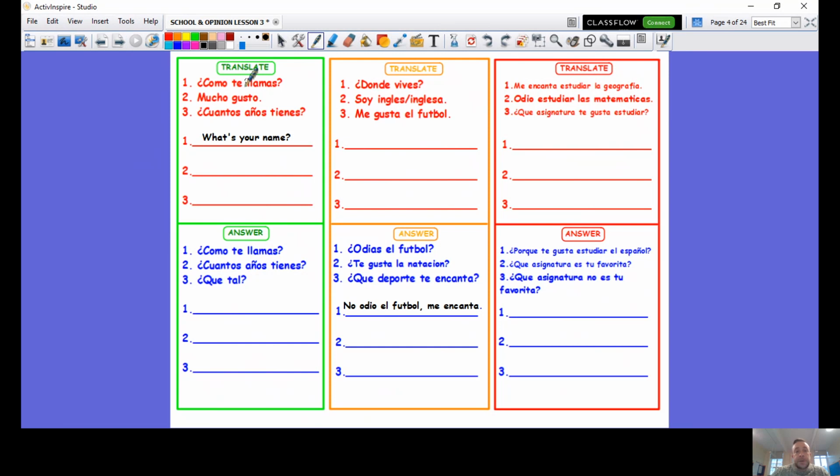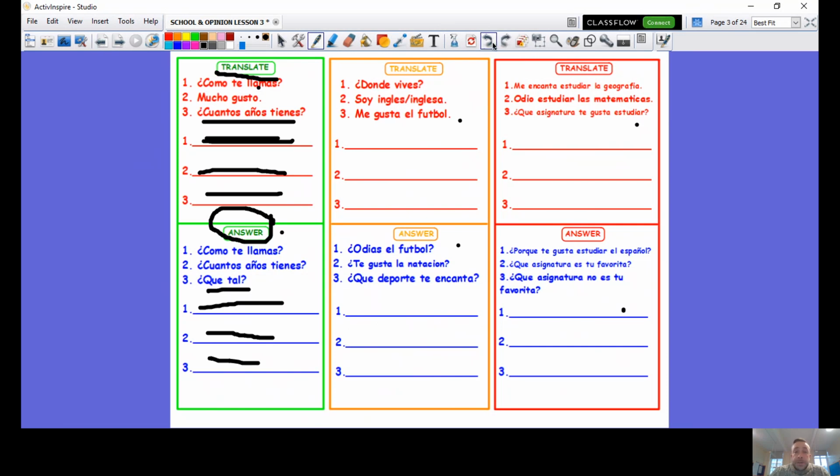Let me show you a couple of examples. Translation. ¿Cómo te llamas? What's your name? If you were to answer number 1, ¿odias el fútbol? Do you hate football? No odio el fútbol, me encanta. So that's what you need to do.